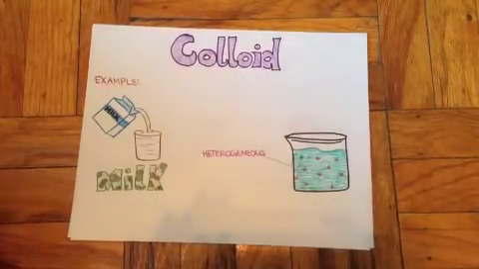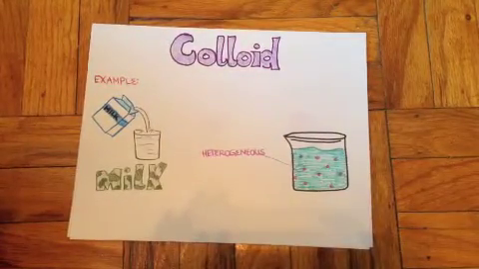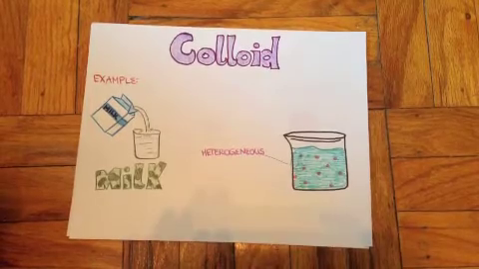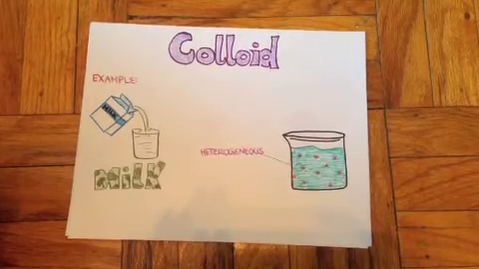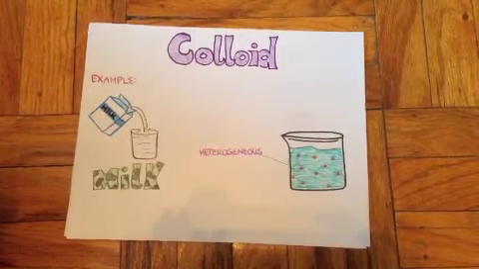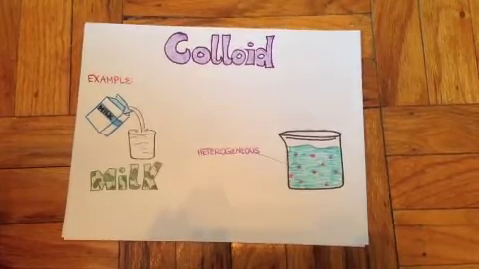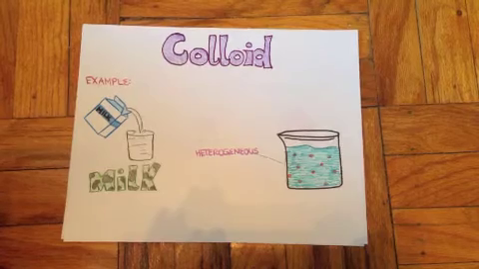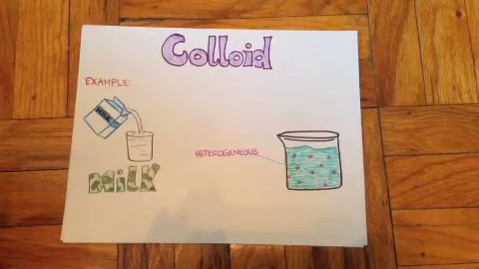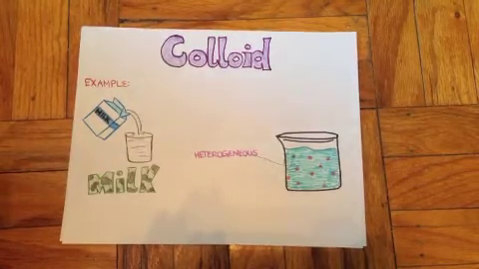Colloids are heterogeneous mixtures that contain intermediate-sized particles with diameters ranging from 1 to 1,000 nanometers. Unlike a suspension, the particles do not settle out and cannot be retained by a filter. The particles are spread throughout a dispersion medium, which can be either solid, liquid, or gas.